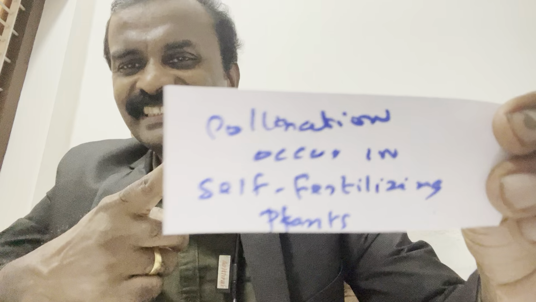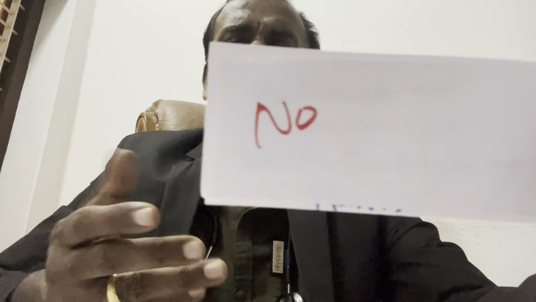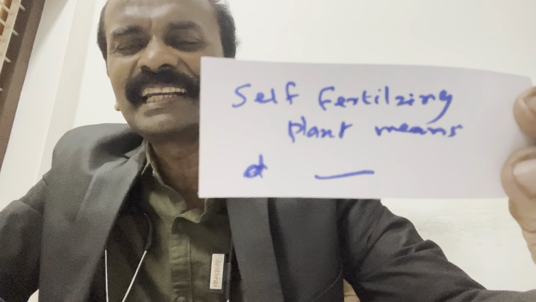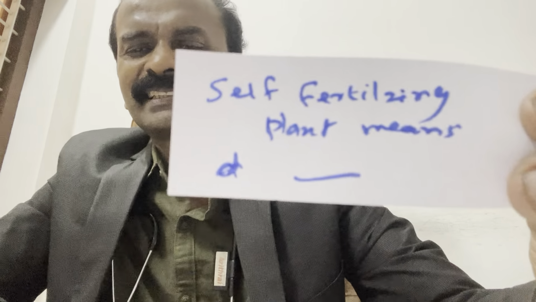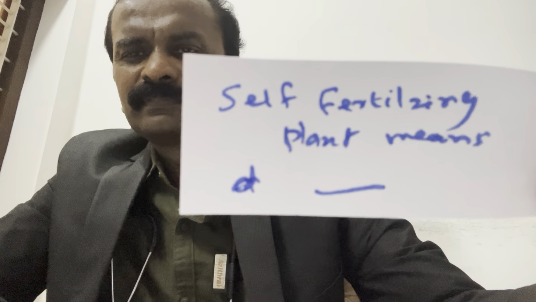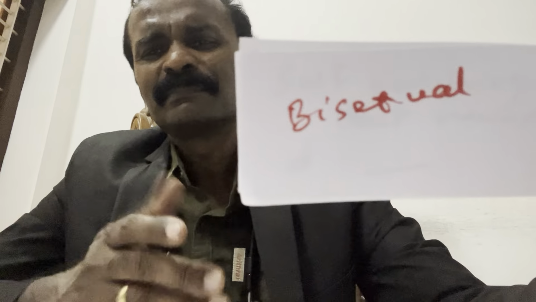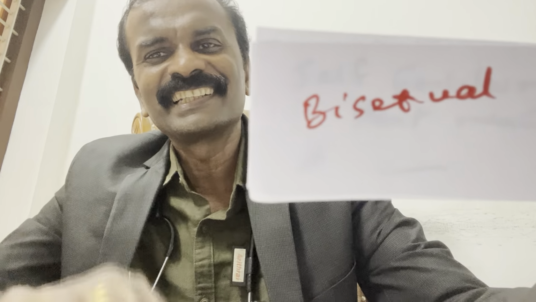Cross. For that, you must know the meaning of self-fertilizing plants. Self-fertilizing plants means bisexual. Bisexual, no pollination. In dioecious plants, pollination.